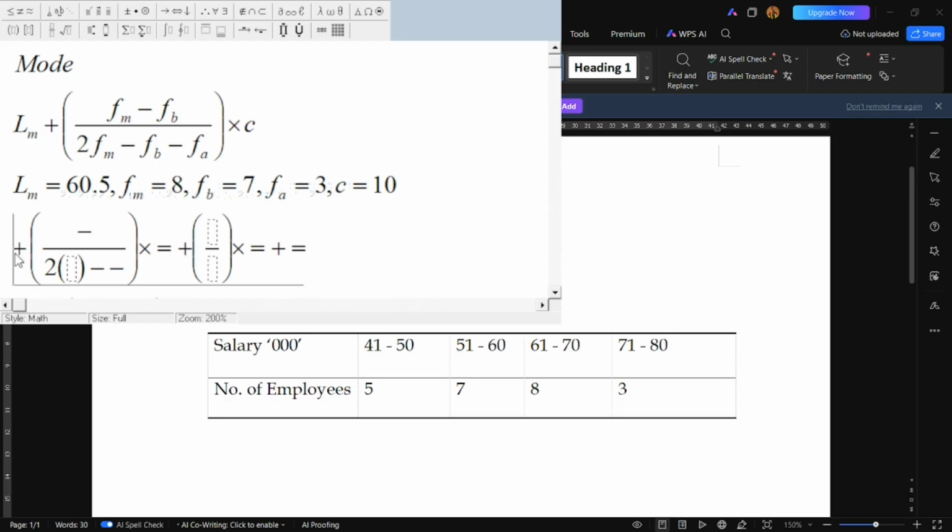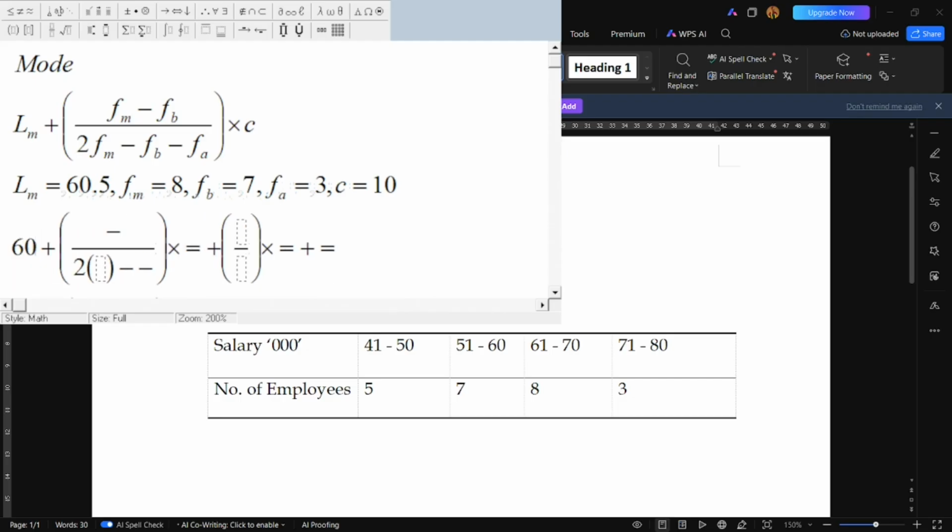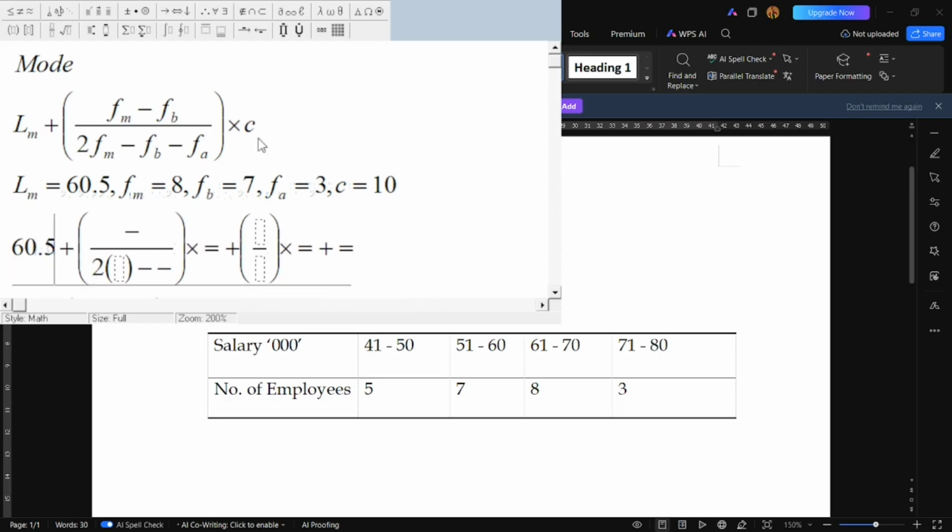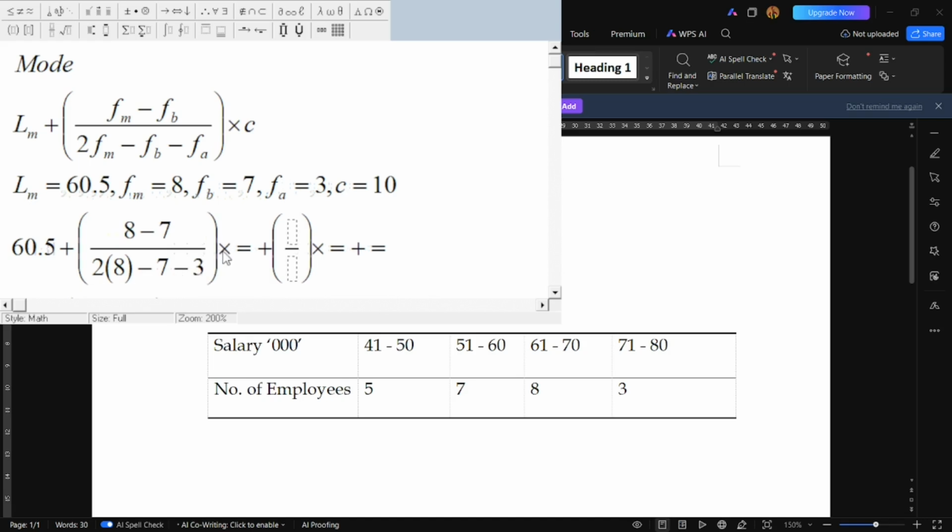Now back to inputting it into the formula. This is 60.5 plus the frequency of the modal class, that is 8 minus 7, just representing it directly as what is stated above. Then put into bracket, this is 8 minus, this is 7 minus, this is 3 times 10.